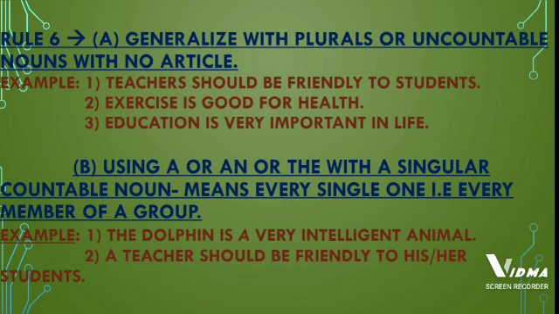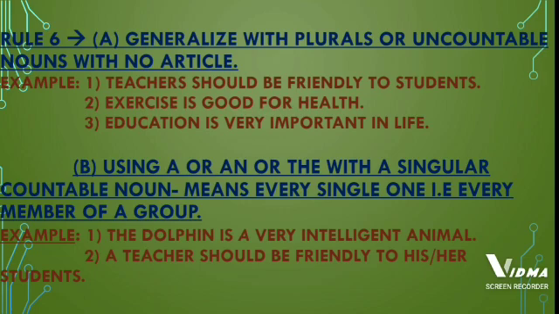So this rule number 6a is about that when we talk about plurals or when we talk about uncountable nouns, we do not use any article. Now rule number 6b part we will see. Using a or an or the with a singular countable noun means every single one, that is every member of a group. So when to use a and the with a singular countable noun? Let us see the examples.